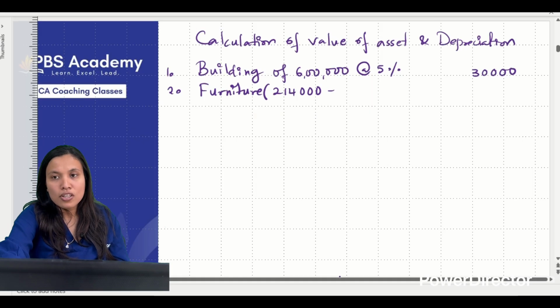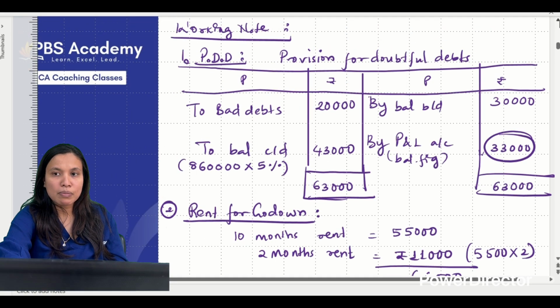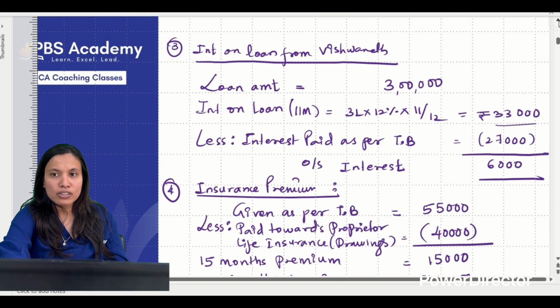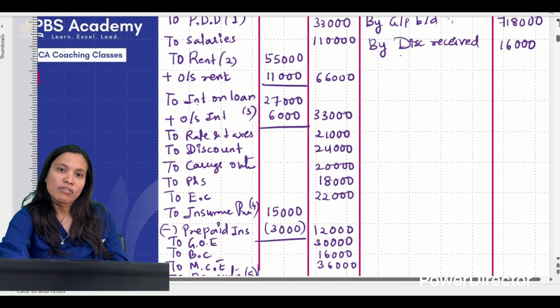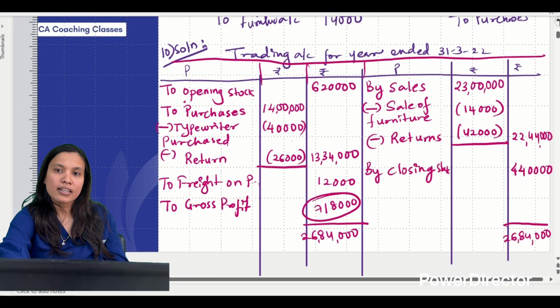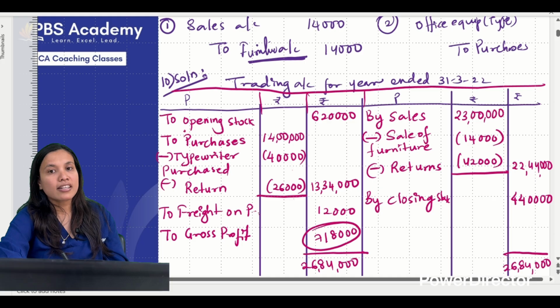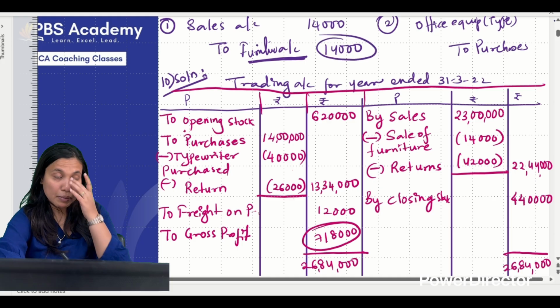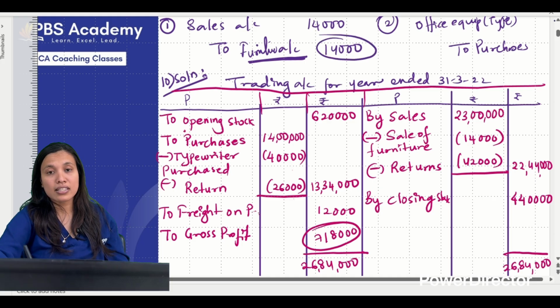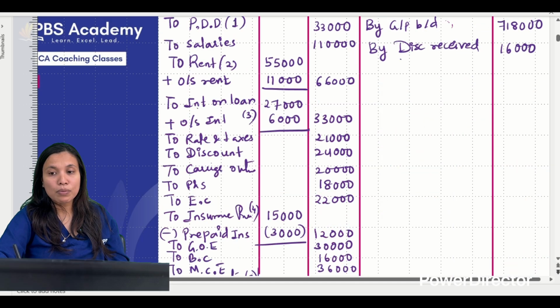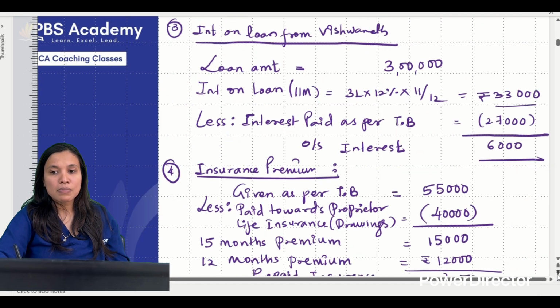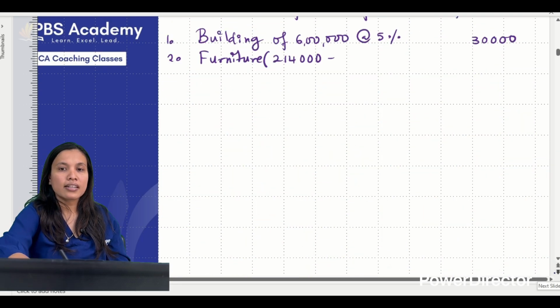Let's look for the journal we have passed while preparing our trading account. See here, furniture. Can you see sale of furniture? Furniture is having a debit balance, but here furniture is on which side? Credit side. That means from the balance of furniture you have to deduct that 14,000.